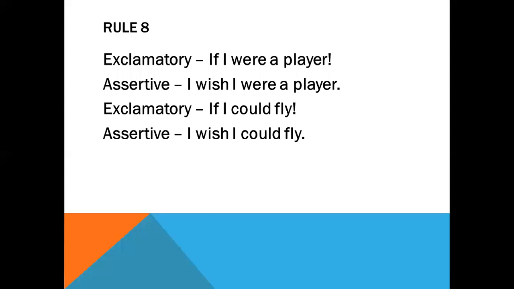Our next rule is a very interesting one, and many a time in your life we use these types of sentences. See, if I were a player! Here at the end you must add the sign of exclamation. How will you change it into an assertive form? You need to add I wish, okay? If you just add I wish with the sentence and replace the term if, it will just be turned into an assertive one. See, I wish I were a player.